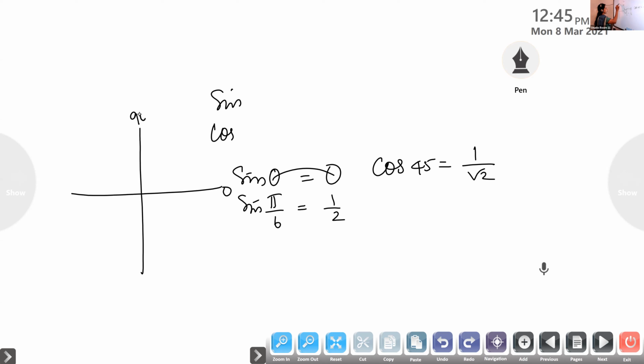You divide this into 4 quadrants. Pi by 2 means it is 90. Pi means it is 180. This is 3 pi by 2, which is 270, and this is 2 pi, 360. In the first quadrant, which ratios are positive? All trigonometric ratios are positive. What about the second quadrant?